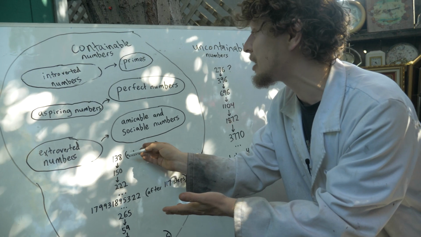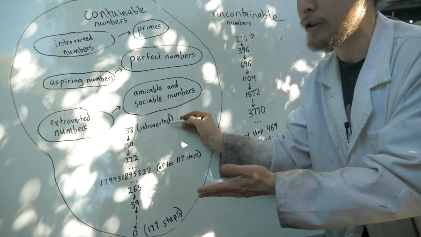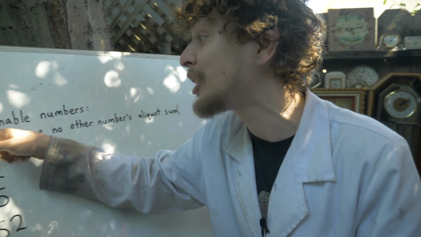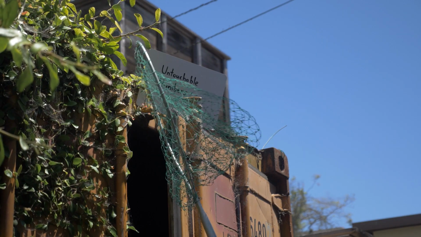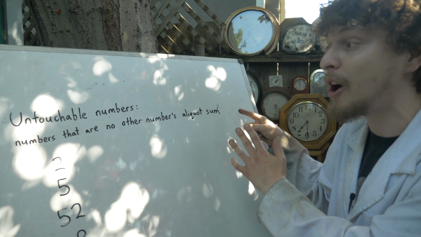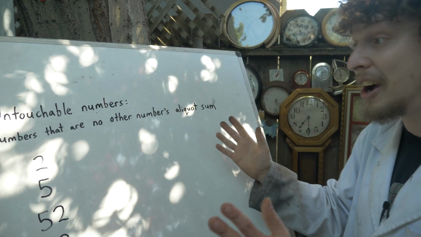So 138 might have looked pretty uncontainable, but all along it was introverted. Alright, let's move on from my silly nicknames to some more silly nicknames that are officially used by mathematicians, like untouchable numbers. Untouchable numbers are numbers that are no other number's aliquot sum. They won't ever appear as a successor in any aliquot sequence.